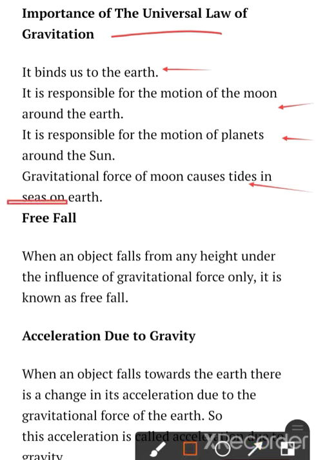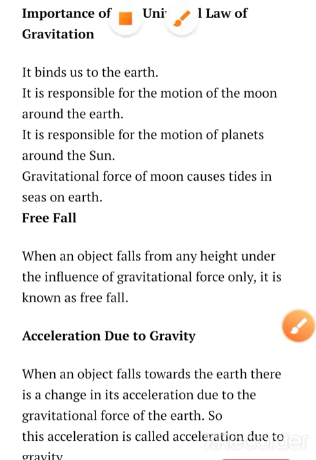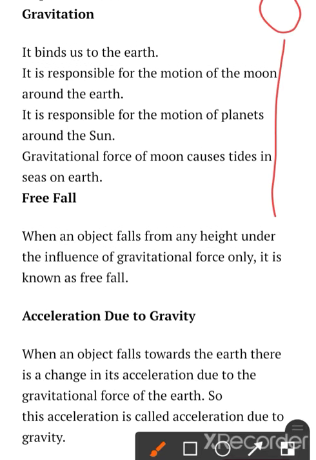Now we're going to see free fall. When an object falls from any height under the influence of gravitational force only, it is known as free fall. Suppose there is a ball, and if we drop this ball, it will go in the downward direction, so it is a freely falling body, right? So it is a free fall.